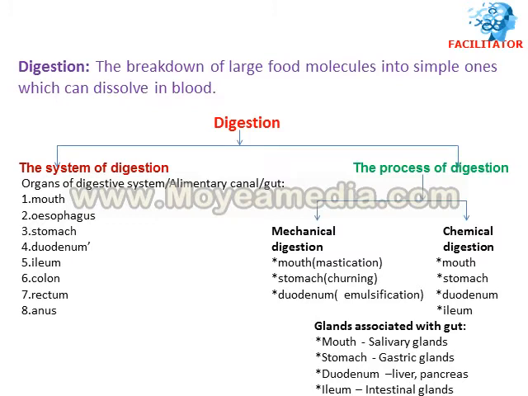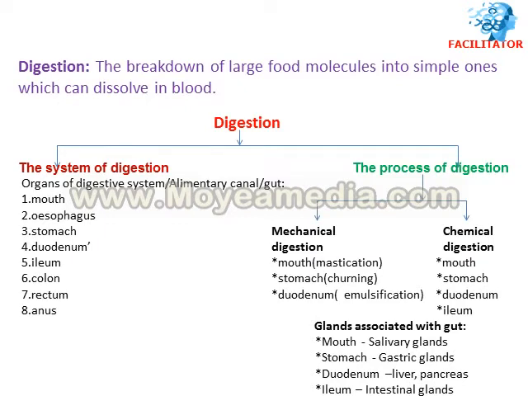The next stage of nutrition is digestion. The definition of digestion we already saw, that is the breakdown of large food molecules into simple ones which can dissolve in blood. To know digestion, we should know the system of digestion and the process of digestion also.